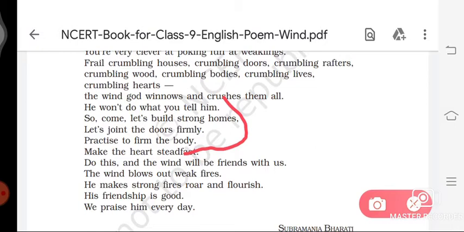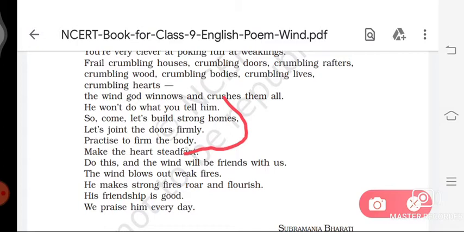So if we are determined, we can face those difficulties which come in our life, and we can stand among these strong winds.